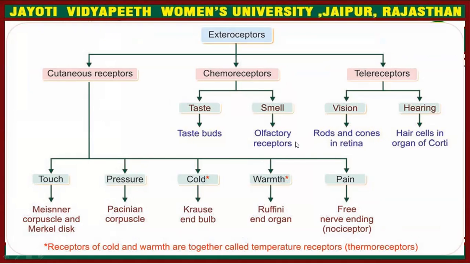Thermoreceptors. Chemoreceptors are divided into two, taste and smell. For taste, taste buds are present on the tongue. For smell, olfactory receptors in the nose. Teleceptors: for vision, rods and cones in the retina of the eye, and for hearing, hair cells in the organ of Corti of the ear.